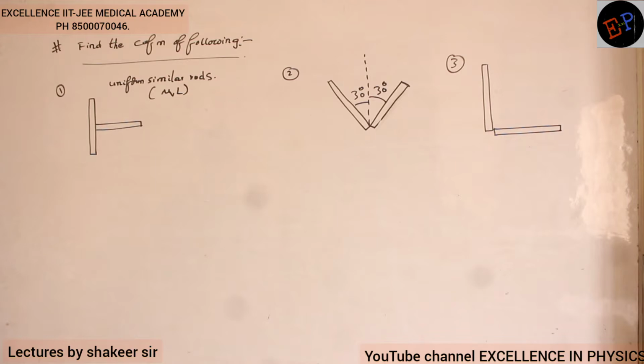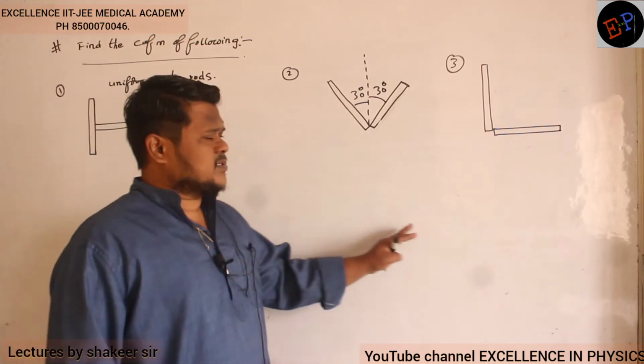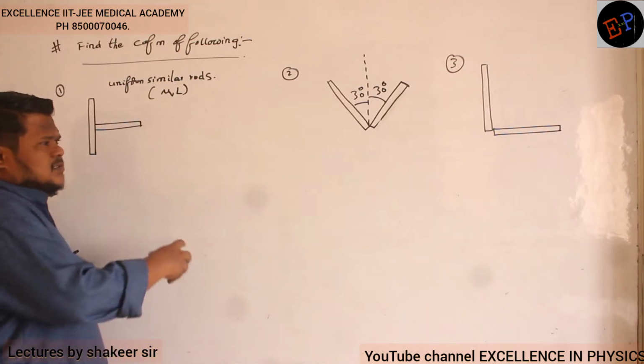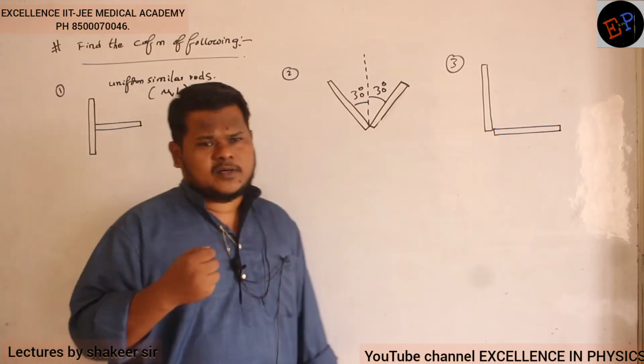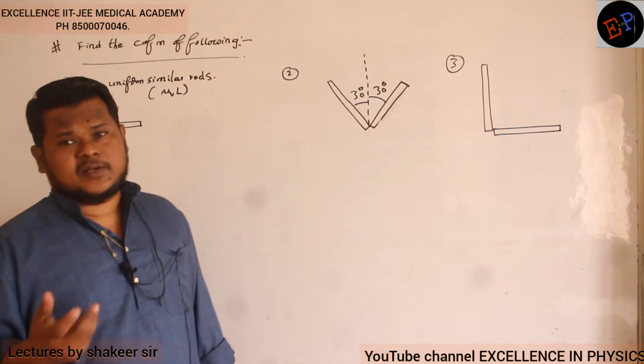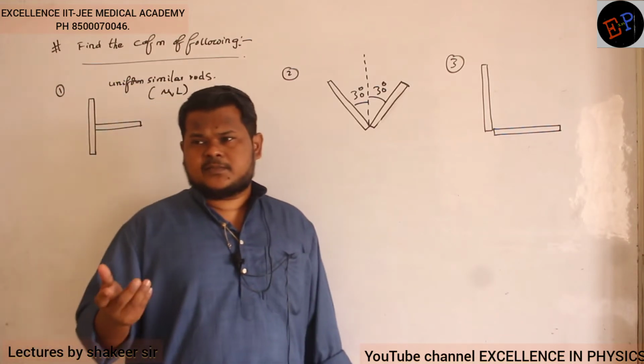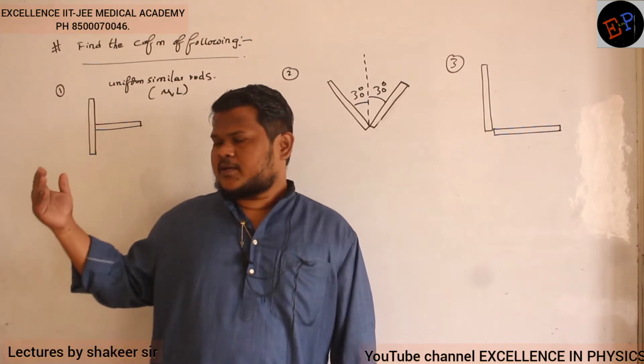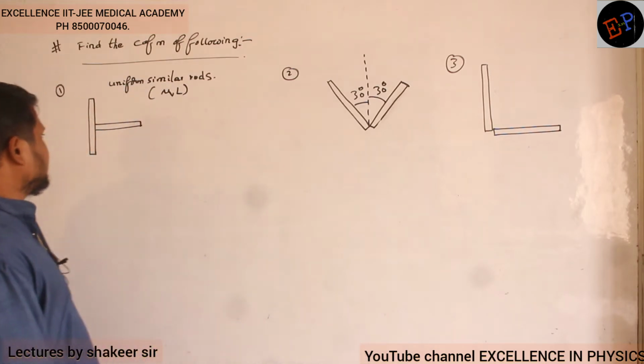Okay, so let us see these three questions. All of these are made up of two equal rods. Similar rods means their mass is the same and their length is also the same. They are arranged like this. So let us see the first one.